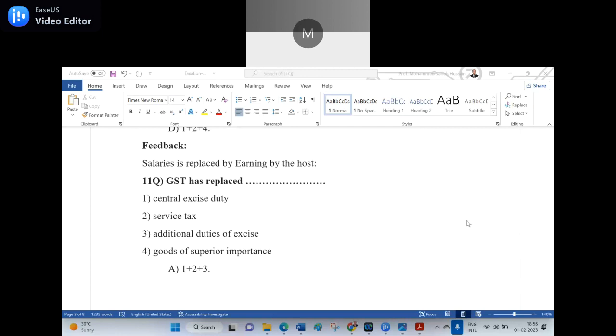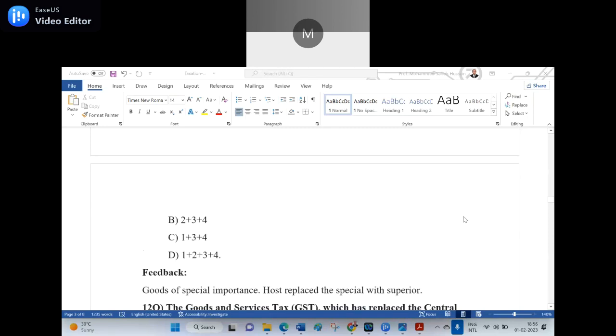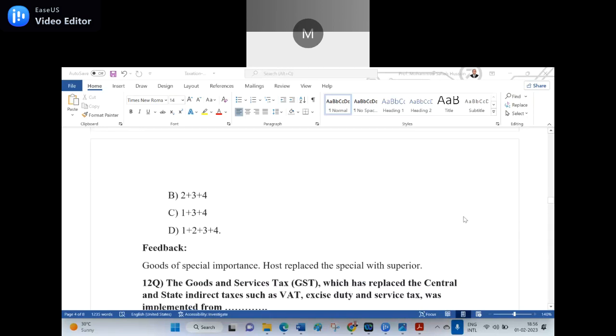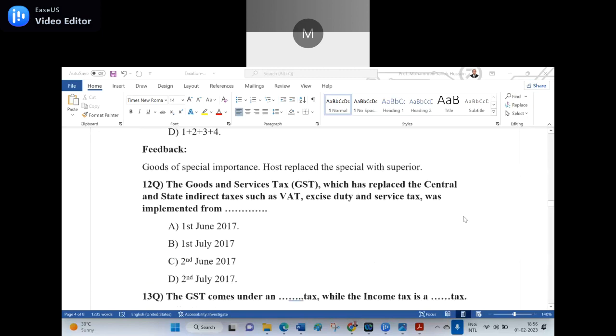Central excise duty, and fourth one, service tax. Goods of superior importance, I wrote. It is not the goods of superior importance. It is the goods of special importance. Goods of special importance. And the host replaced the special with the superior. Is it clear? Yes, sir.